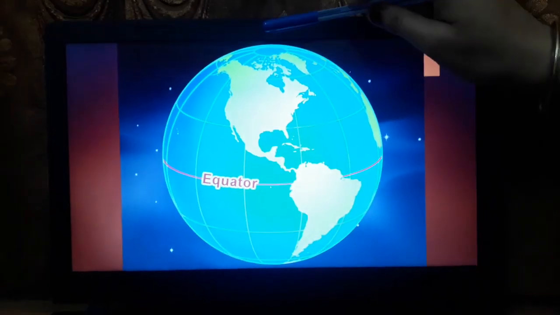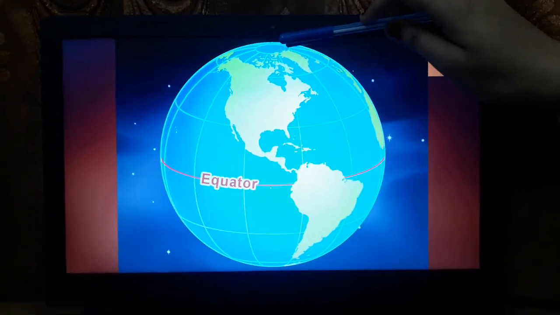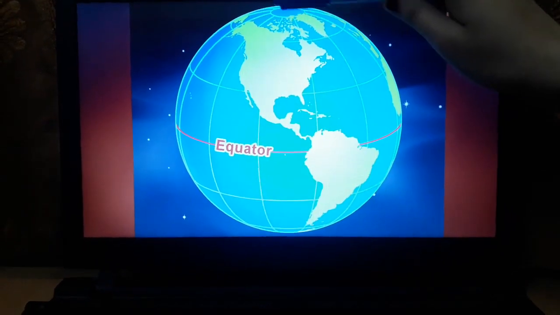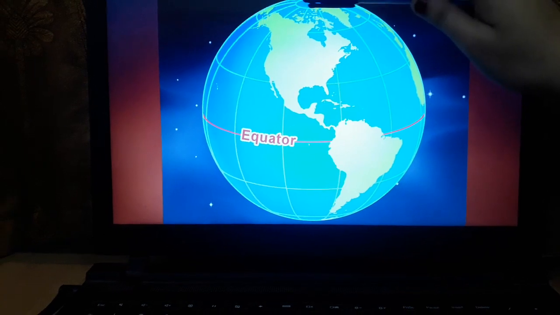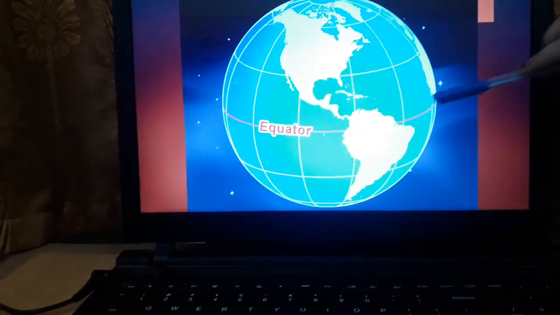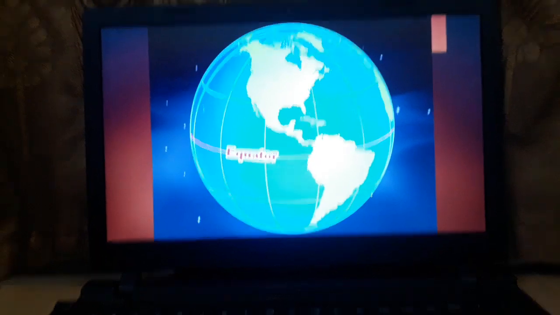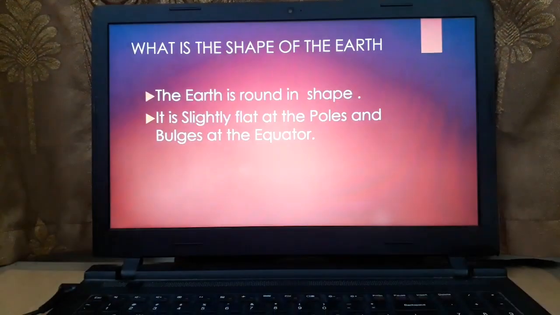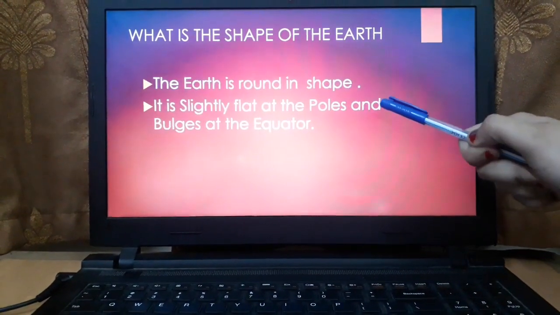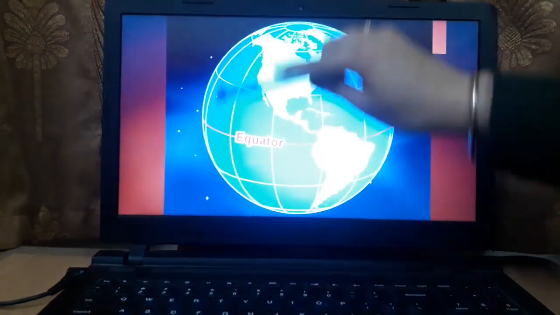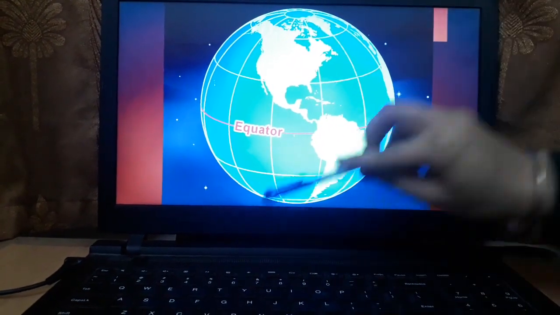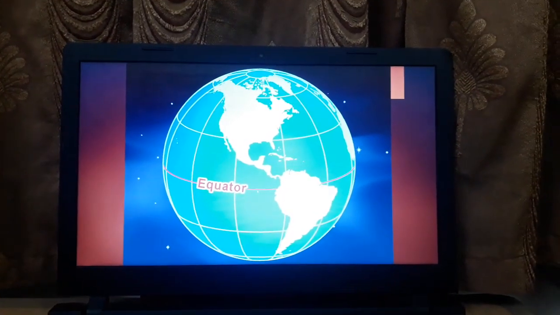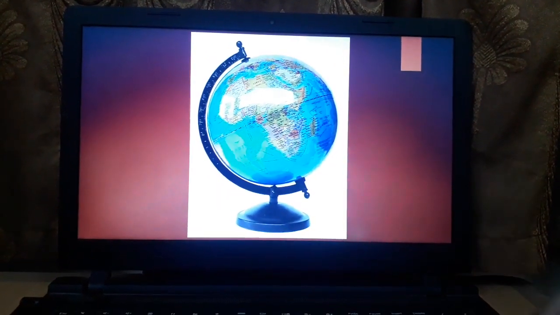Let us see. You can see these are the poles, at the top and at the downward portion. You can see it is flat. But when it comes to equator, it gets scattered. It spreads. So it bulges at the equator. Bulges means when something gets scattered or spread. So it is round in shape, flat at the poles and bulges at the equator.